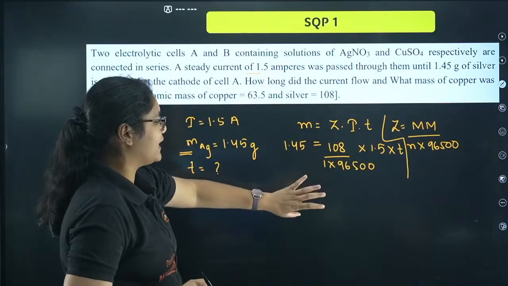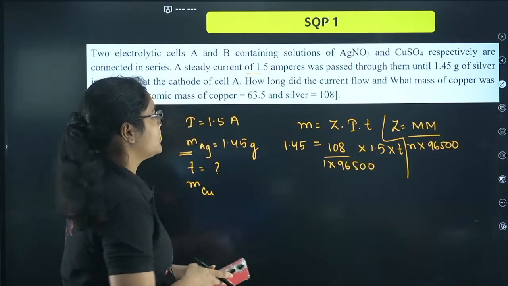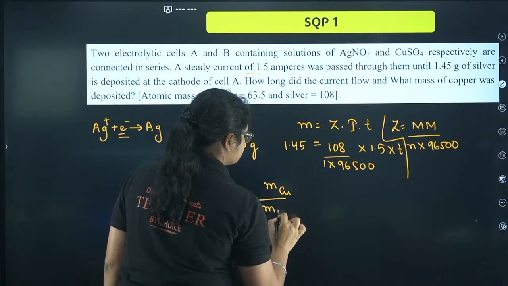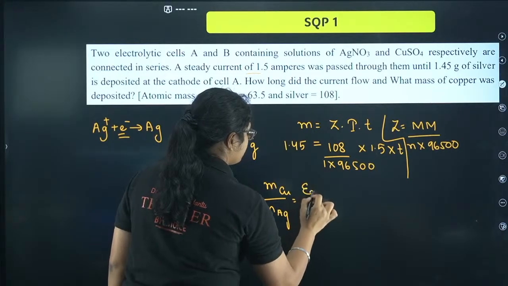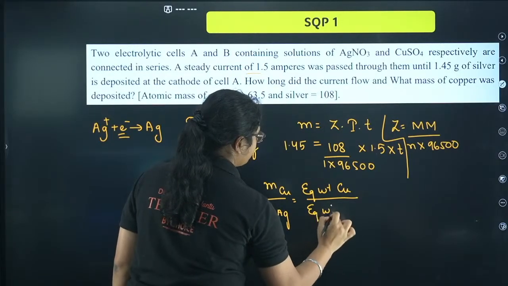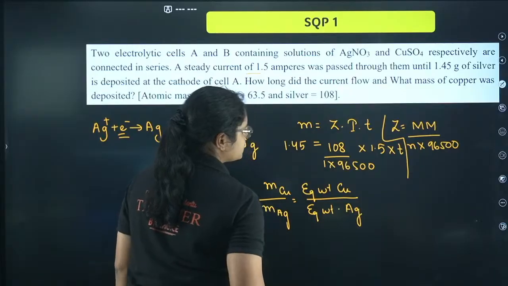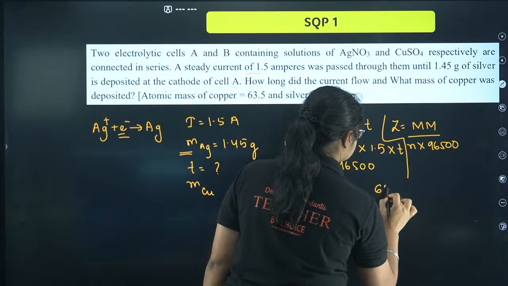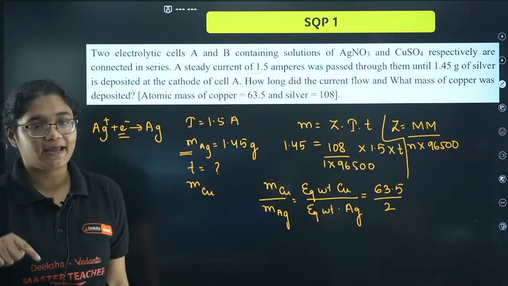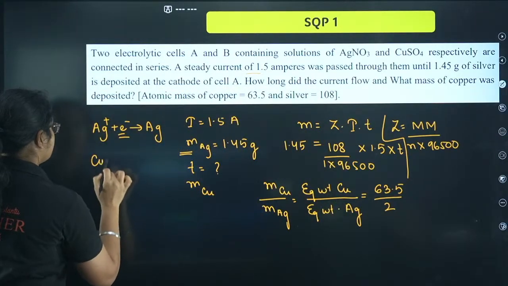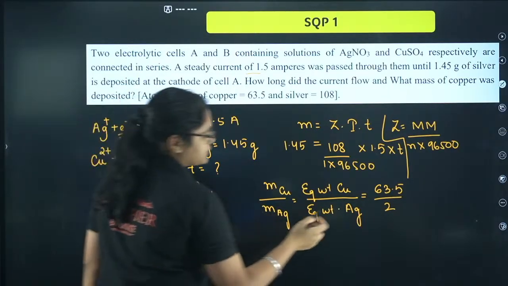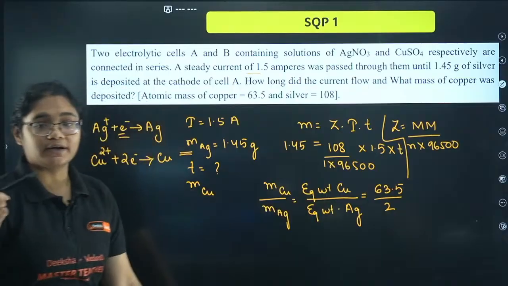Okay. So by this method you can calculate T value. Next, what is the mass of copper deposited? We know mass of copper deposited by mass of silver deposited will be equal to the equivalent weight of copper by the equivalent weight of silver, right? So what is the equivalent weight of copper? 63.5 by 2, right? Equivalent weight formula is molar mass by N factor. Copper, how does it get deposited? Cu2 plus 2 electron will give you copper, right? So 63.5 by 2, that is the equivalent weight of copper.